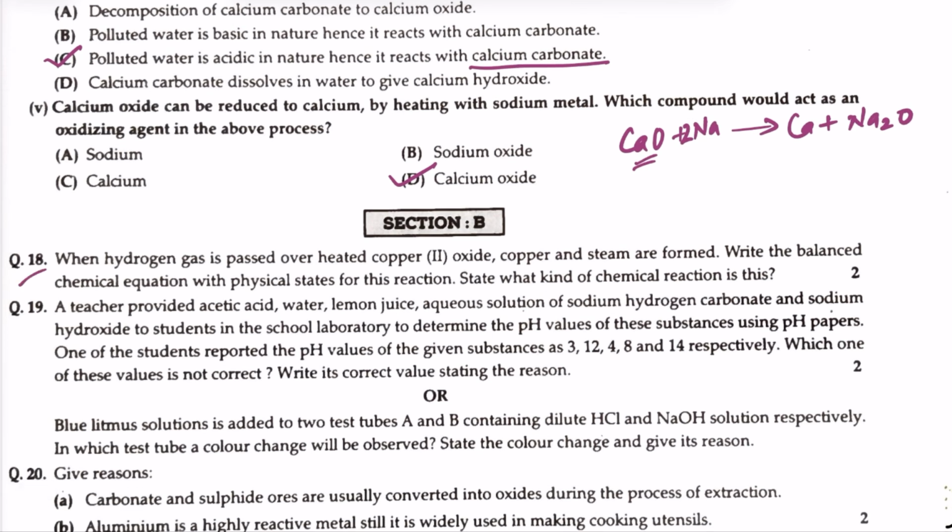Section B, question 18. When hydrogen gas is passed over heated copper 2 oxide. Copper 2 oxide मतलब क्या? Copper 2 oxide मतलब copper की जो oxidation state है इस oxide में वो है +2. ऑक्सीजन की ऑक्सीडेशन स्टेट होती है -2. तो कॉपर 2 ऑक्साइड का फॉर्मूला हो जाएगा CuO. Copper and steam are formed. Write the balanced chemical equation with physical states for this reaction. What kind of chemical reaction is this?